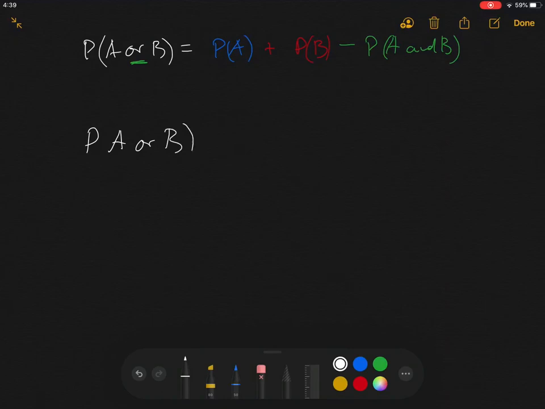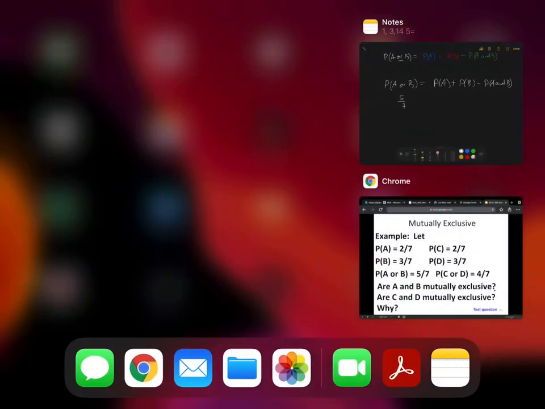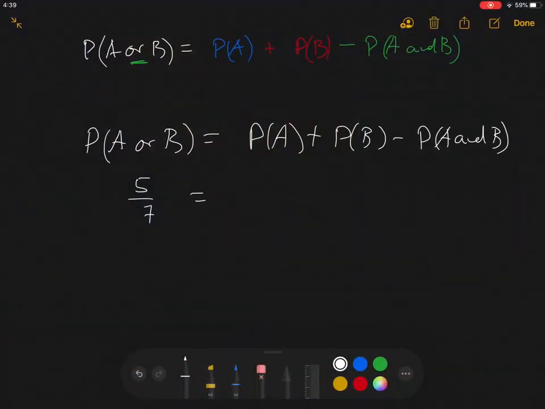or B, probability of A plus probability of B minus probability of A and B, right? And we now put in the values. Well, probability of A or B was 5/7, right? Let me go back to the slide. Probability of A is 2/7, and the probability of B is 3/7.